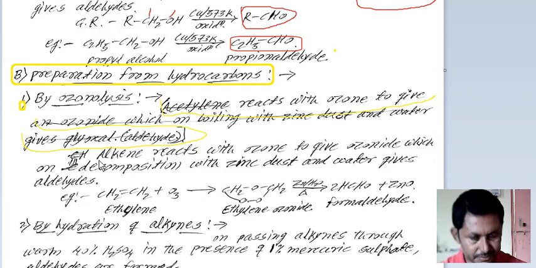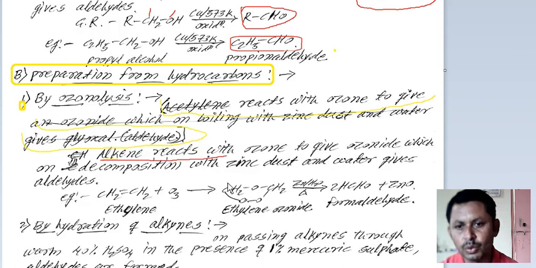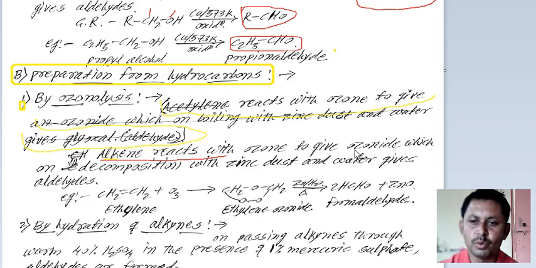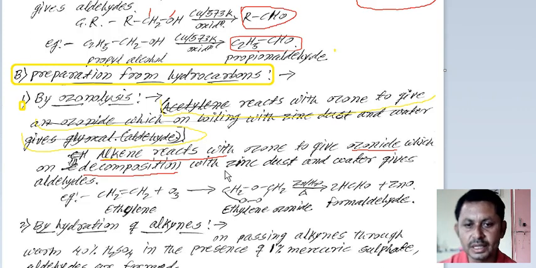See here, alkenes, that means compounds containing a carbon-carbon double bond. Alkenes react with ozone to give ozonide, which on decomposition with zinc dust and water gives an aldehyde.